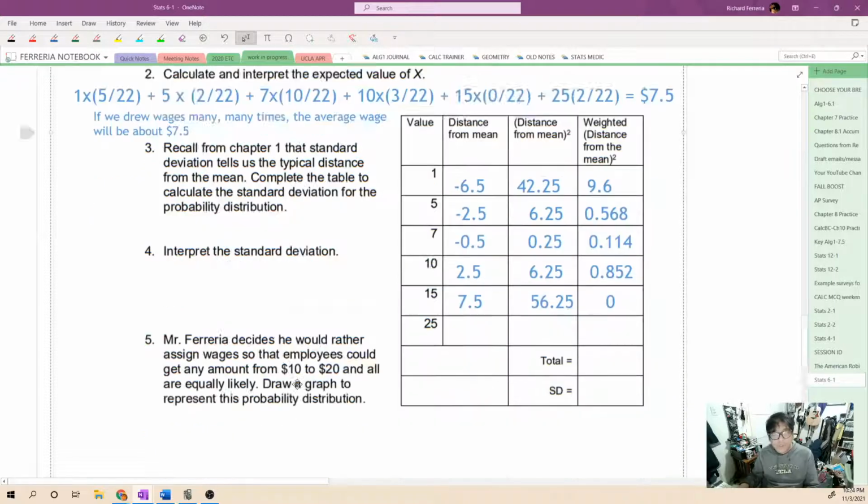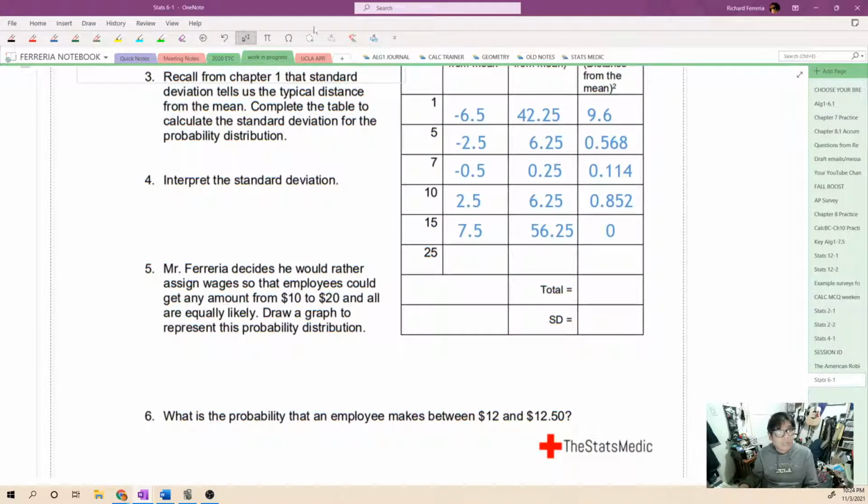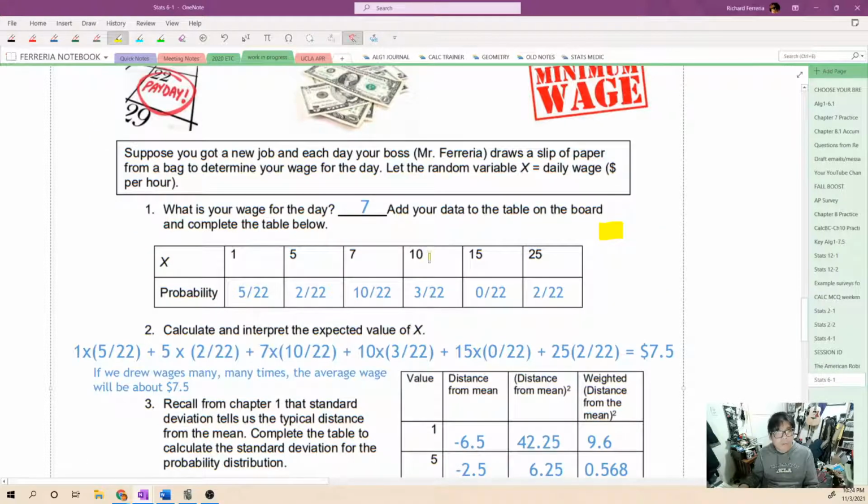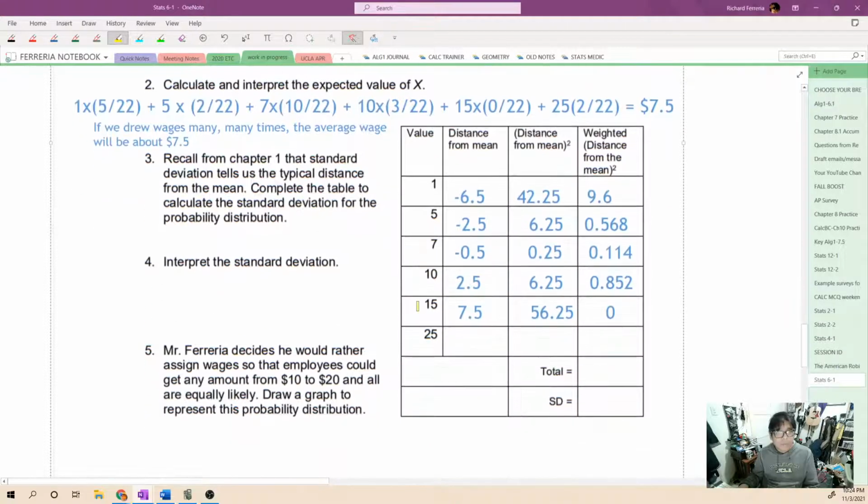Now this is an interesting one. You might be wondering how we're getting the 0 here. Let's remember that the probability of a 15 was actually 0 out of 22. So if we multiply 0 out of 22 by 56.25, that's going to give us our 0.